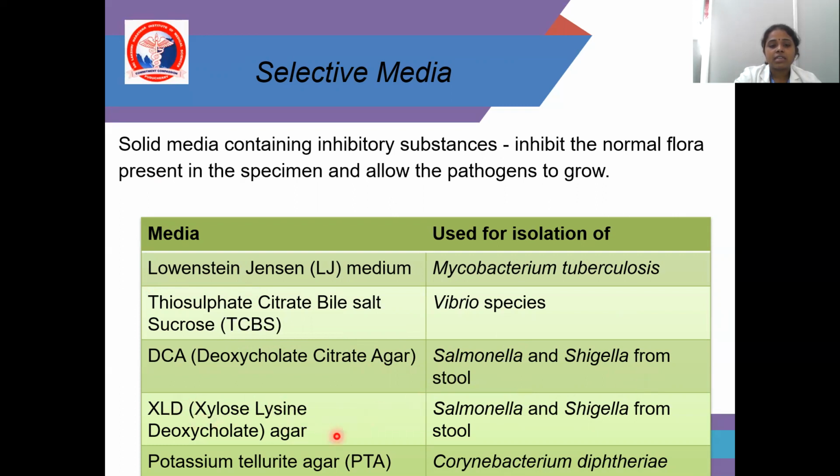XLD, xylose lysine deoxycholate agar, is mainly for Salmonella and Shigella from stool, and potassium tellurite agar is for Corynebacterium diphtheriae. Selective media contain inhibitory substances that inhibit the normal flora and allow the pathogens to grow.